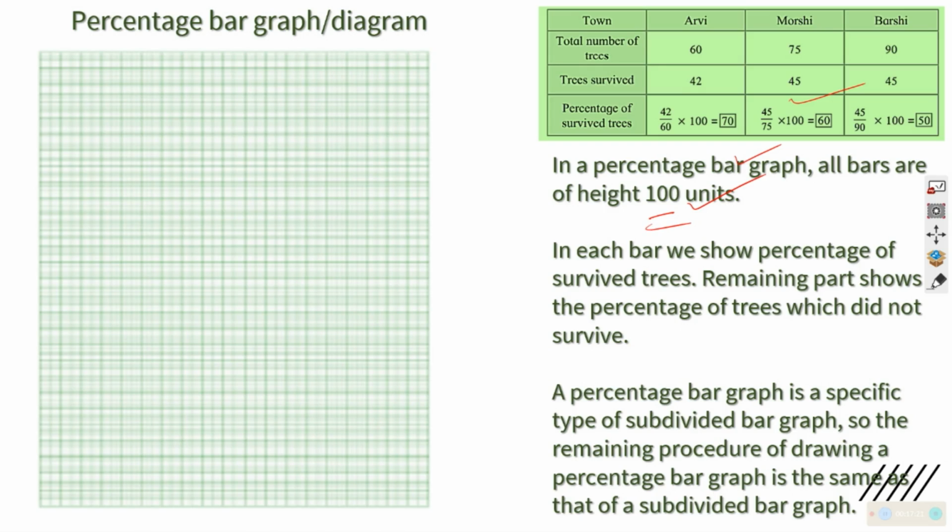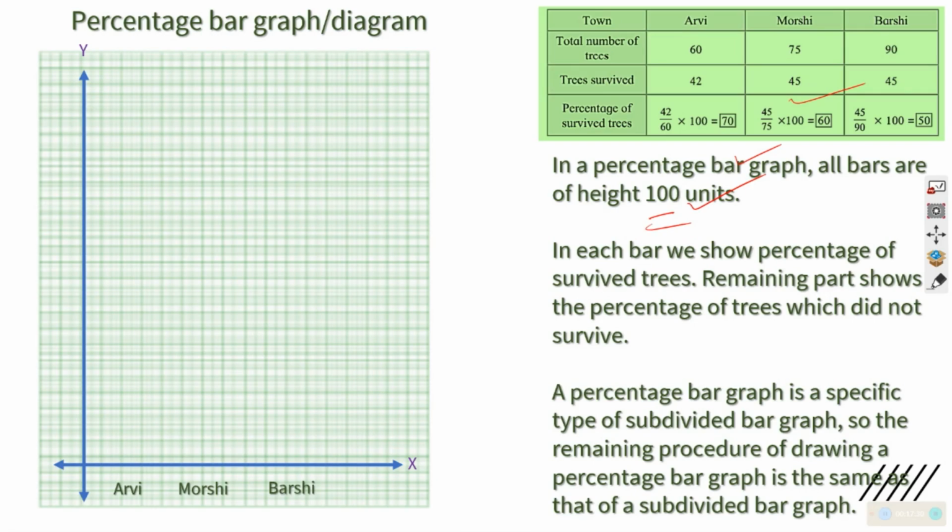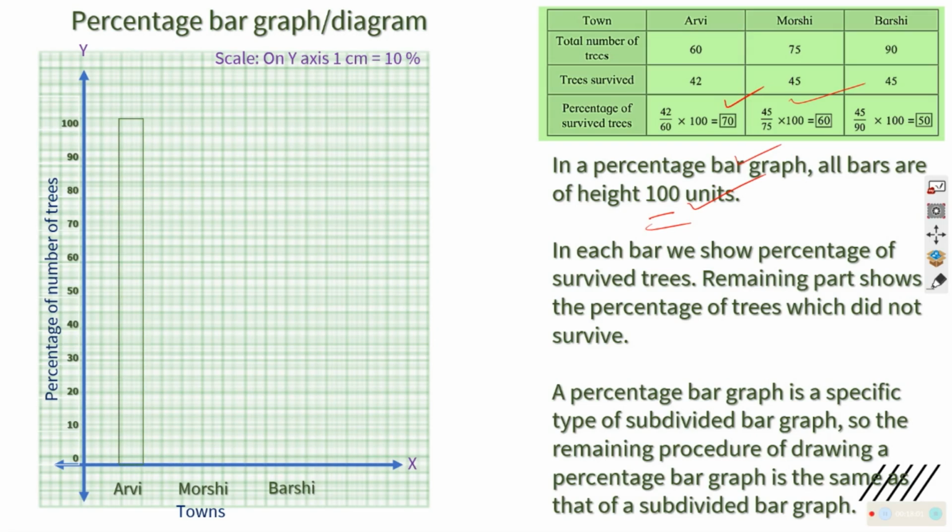That is the difference. For example, you will take the graph paper, you will put the x-axis, you will put the y-axis like before. Then you will write the name of the city or town, and then you will write the scale of the y-axis. 1 centimeter is equal to 10%, because we are expressing in percentage. So I put up to 100, accordingly 0, 10, 20, 40, like that, no problem. Then I have to be a little careful. I have to mark 70 in the case of RV. देखो, so I have to mark 70 after writing the percentage of number of trees on the y-axis.